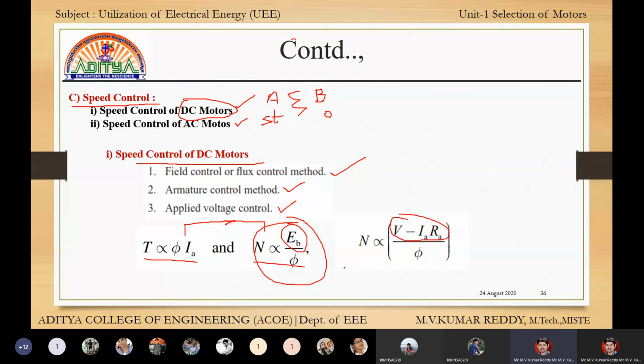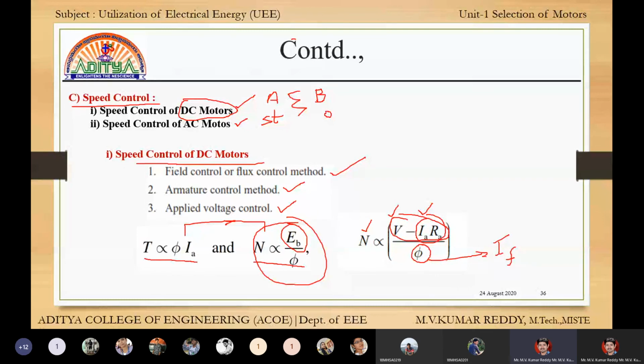So speed is directly proportional to voltage, proportional to Ia, and inversely proportional to phi. Phi is proportional to field current.